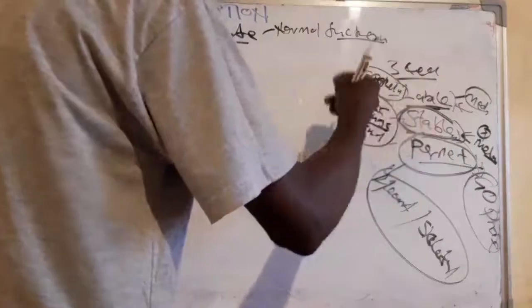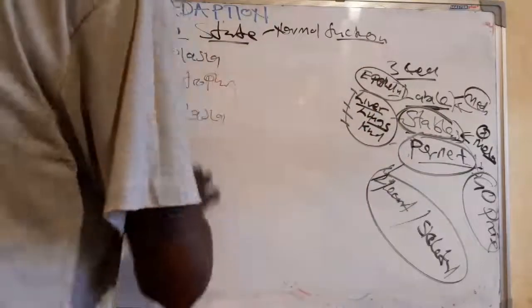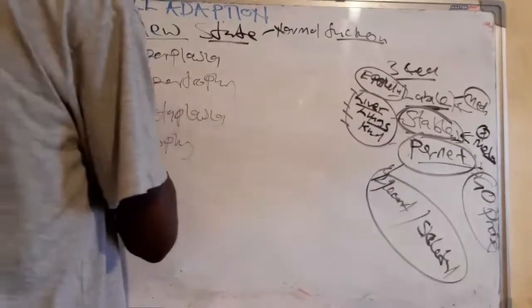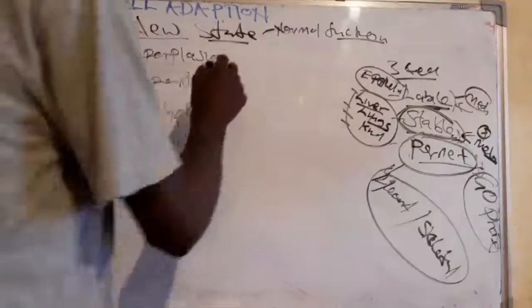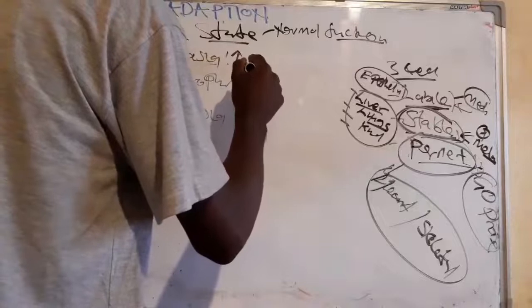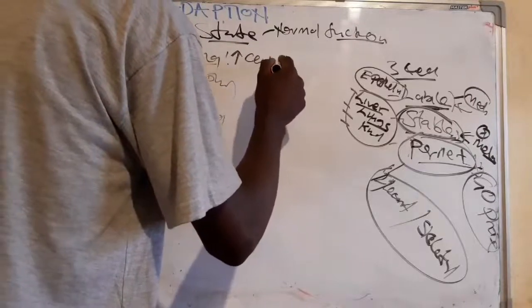Knowing the types of cells depending on the proliferative capacities will help us to understand this. Let's start. What is hyperplasia? Hyperplasia simply means the increase in cell number.